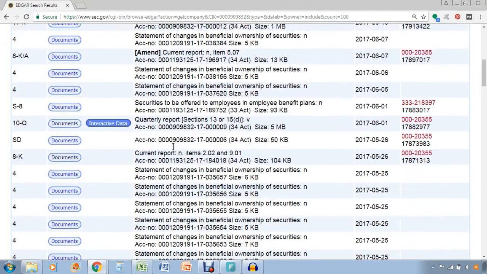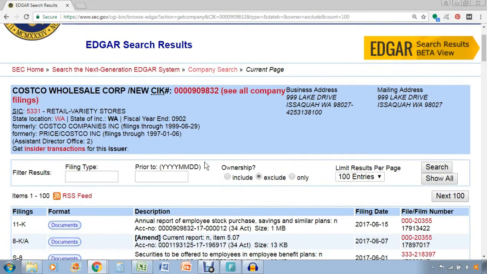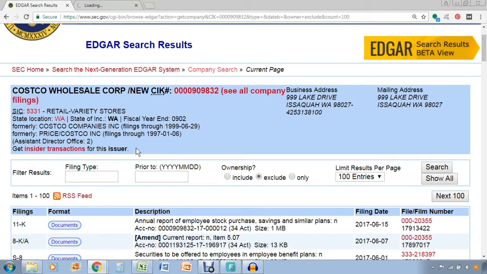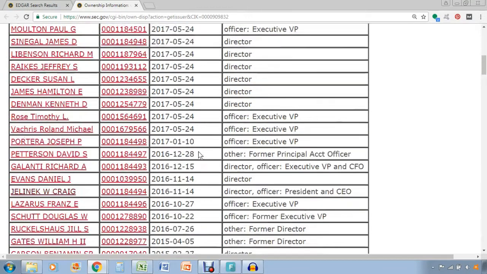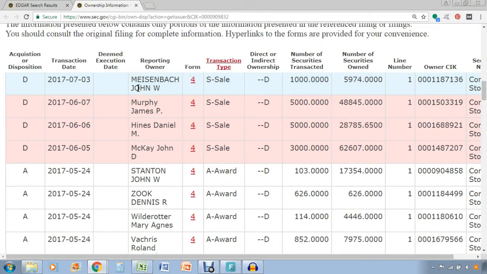So you'll see the form 4s all mixed in. I actually don't like doing that because it makes all the filings a little bit cluttered. So what I actually like to do is click on this and open it up in a new tab. This will take you to all the insider sales filings that Costco has filed, also known as the Form 4s. And it'll show you all the Form 4s that Costco has ever filed with the SEC by chronological order. So you have the newest ones up here and the oldest ones on the bottom.